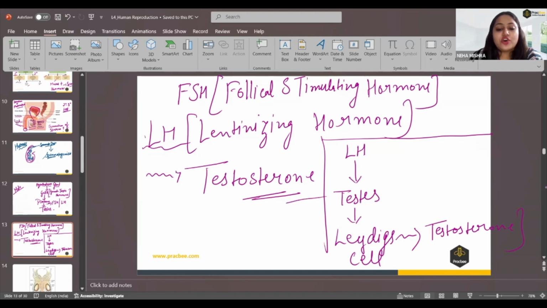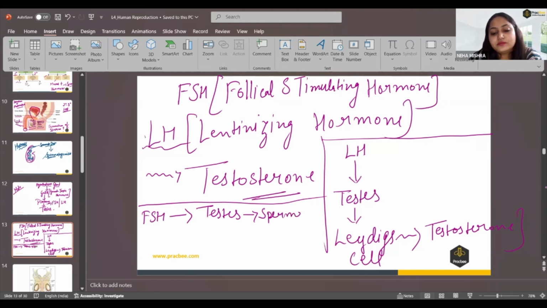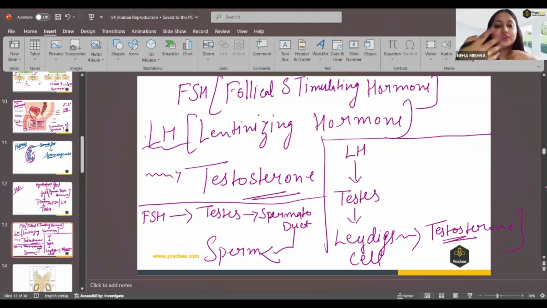Now, if I talk about the FSH hormone, it will knock at the testes and give commands to them. They will give actions to the spermatoduct that now, with the help of this testosterone, please form the gamete. We call it sperm. So this is how the whole hormonal system works together for the formation of sperm. And these sperms are finally involved in the process of reproduction. Before that, they will be ejaculated inside the female body for the further fusion processes.